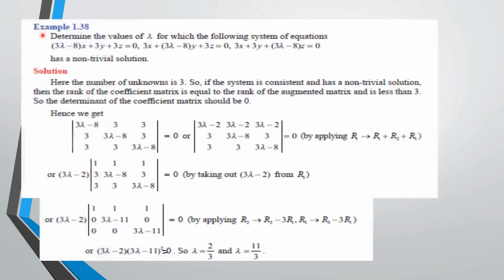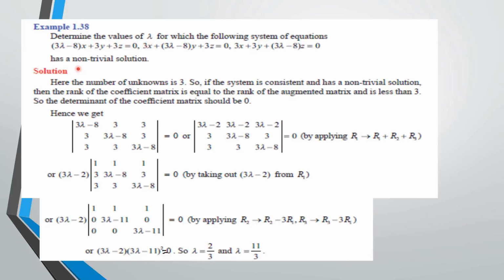Now see the example 38 in chapter 1. Determine the values of lambda for which the following system of equations, here they have given three equations, has a non-trivial solution. They mentioned a non-trivial solution, so how do we find the lambda value?